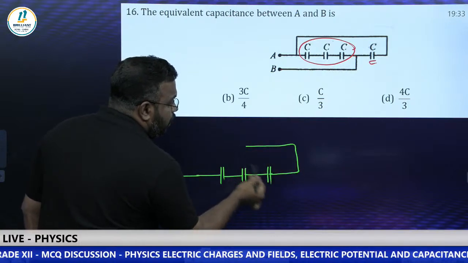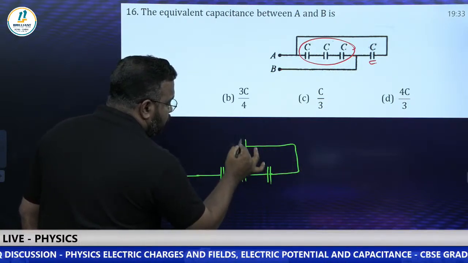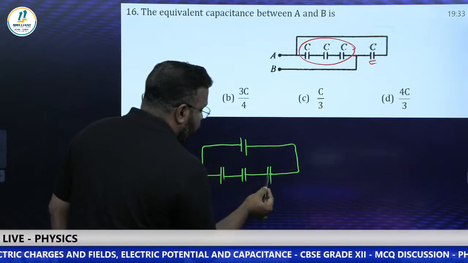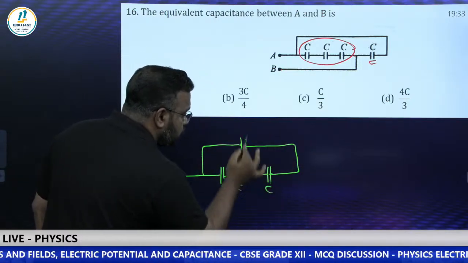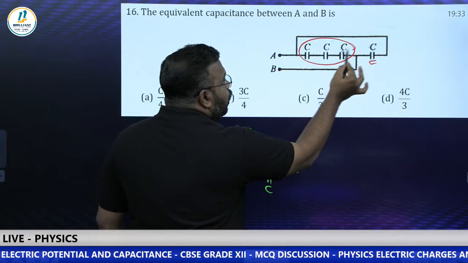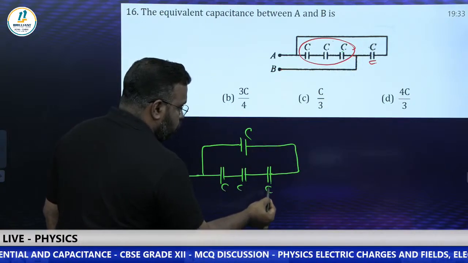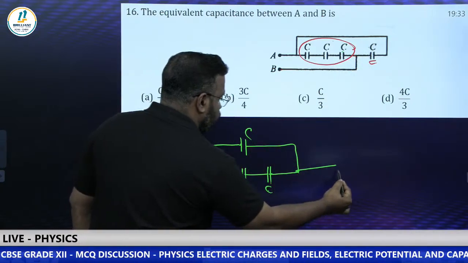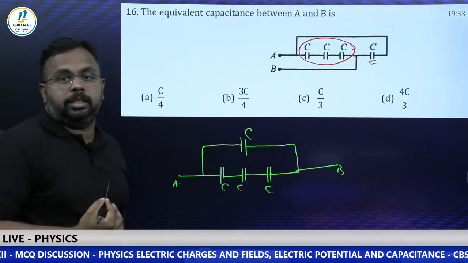The capacitor you can mark anywhere, like on this wire. So I'm just marking the capacitor over here, and that is connected to this point. And where is B? B is coming from, see, this is C, this is C, this is C, this is C. So between the third and fourth only the B connection is going. So this is the third one, this is the fourth one. So between the third and fourth you can mark B. So this is the redrawn diagram.